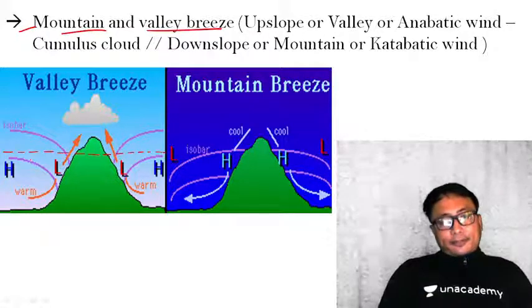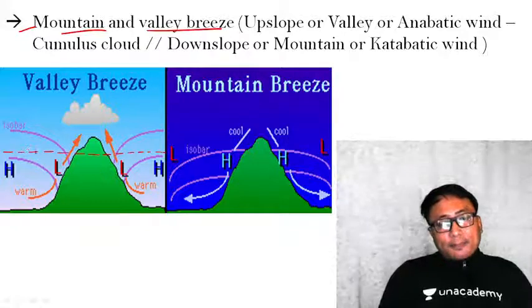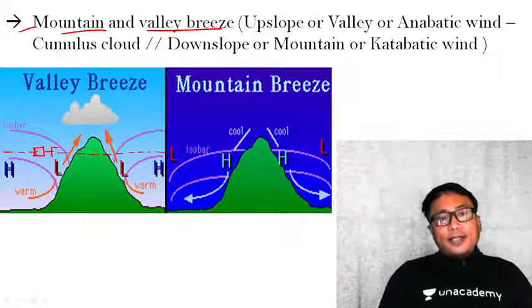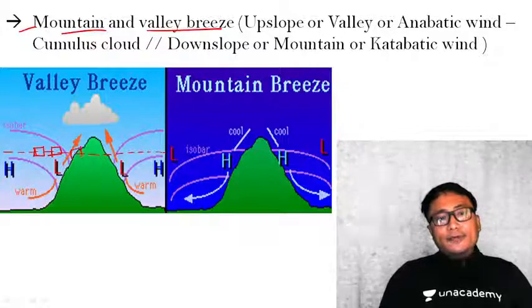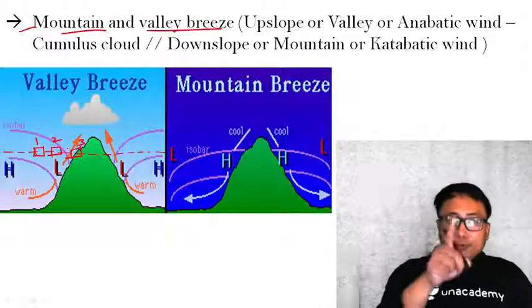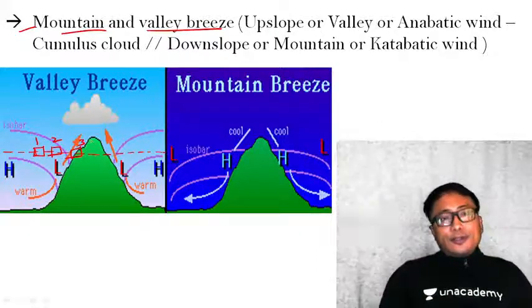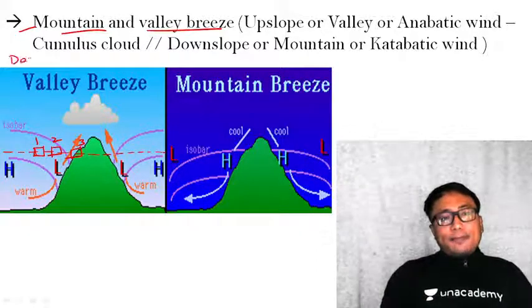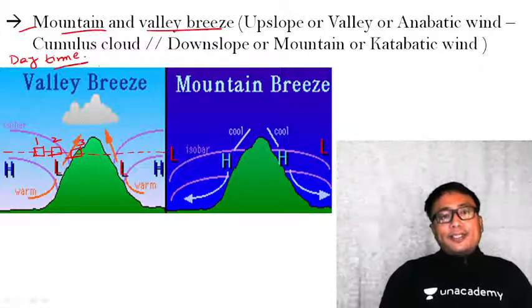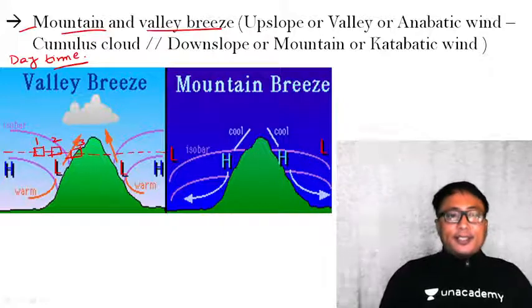Now you see, I will consider some parcels of air. Let me consider this as one parcel of air, another parcel of air, another parcel of air. Let me name them 1, 2 and 3. Now you tell me, during the daytime, heating is taking place. Sunlight is there, heating is taking place.